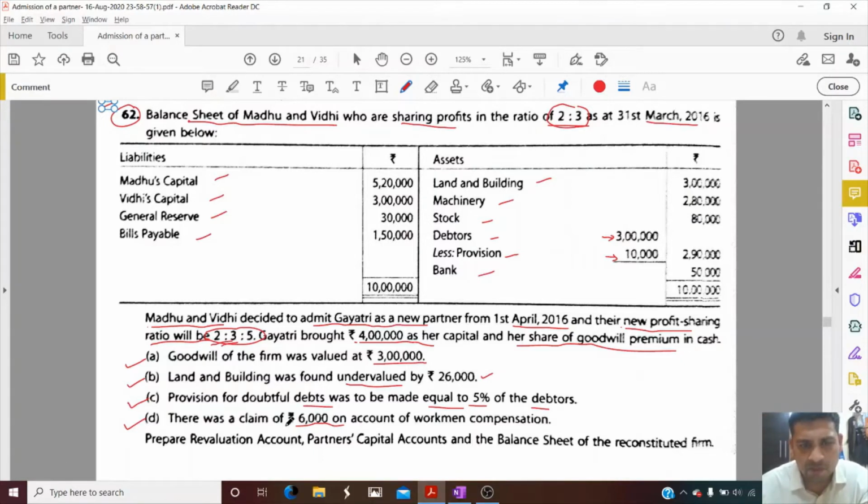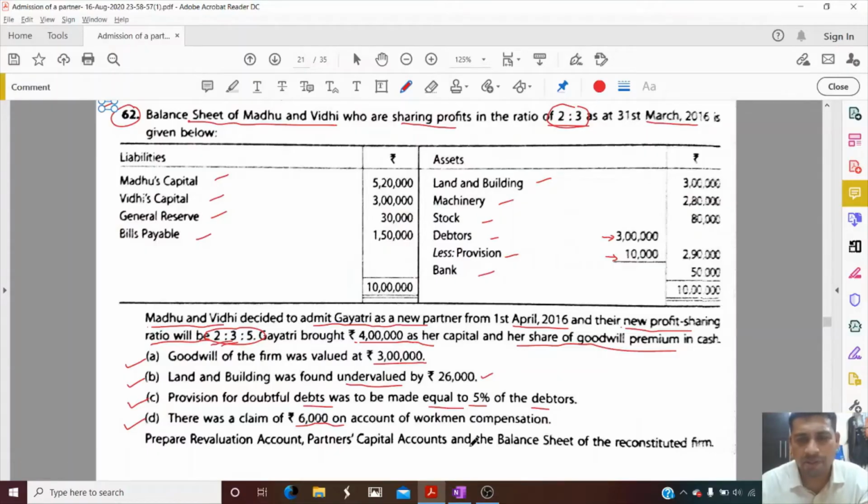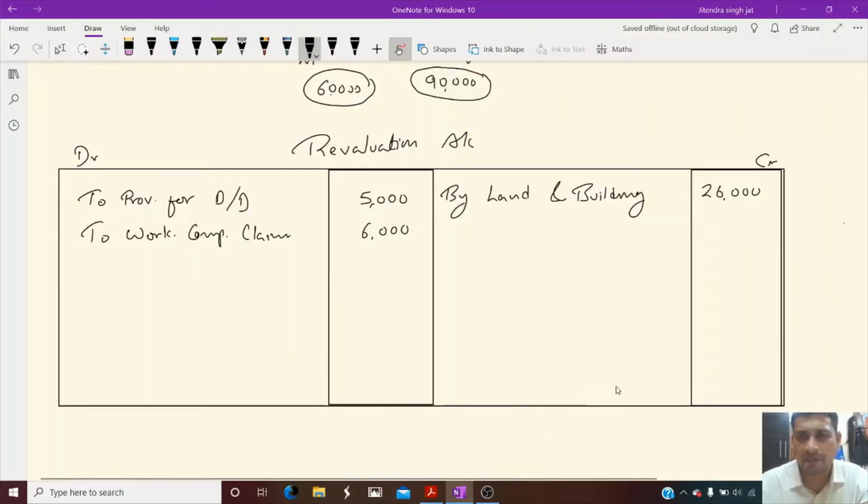There was a claim of 6,000 on account of workman compensation. Okay, dear children, and there is no workman compensation reserve. So again, this is a liability. So to workman compensation claim, liability is increasing. How much? By 6,000. All points are over, dear children. You can see here. So we can calculate profit or loss. So the total of credit side is 26,000, and 26 minus 6, 20, 20 minus 5, 15,000.